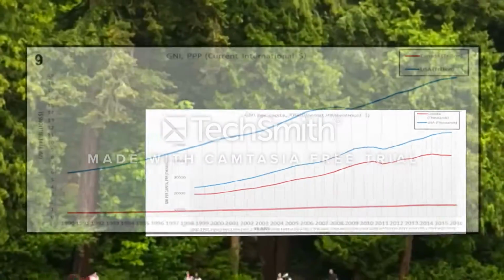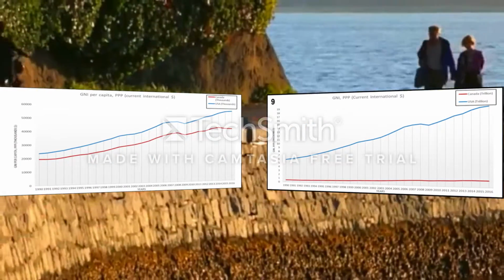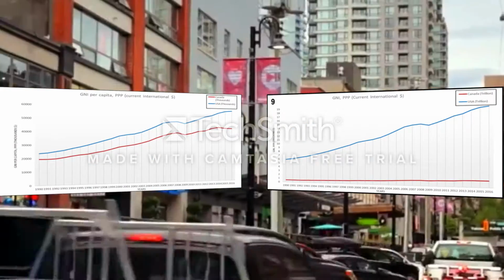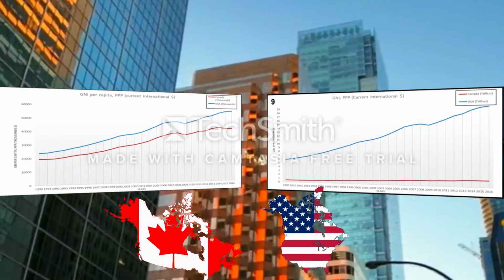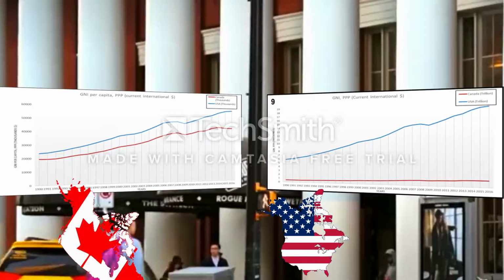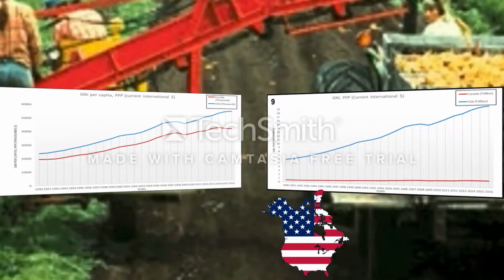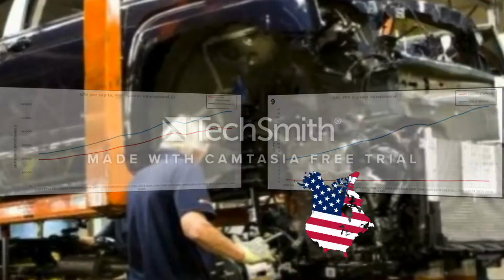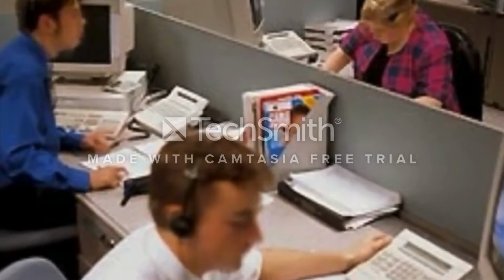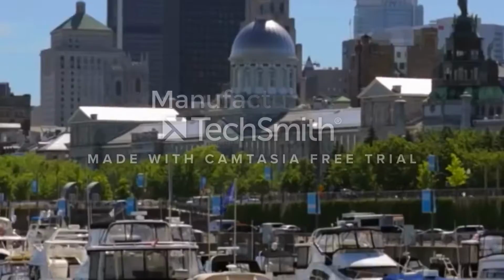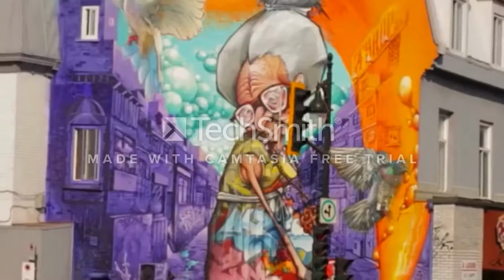In the case of GNI per capita and total GNI, in both graphs, the trend has been upward for the US and Canada from 1990 to 2016. However, the United States has higher numbers for GNI per capita and total GNI, which can be attributed to the US being a larger country and having higher budget revenues overall. Both countries have strong technological investments, with Canada showing growth in manufacturing, mining, and service.